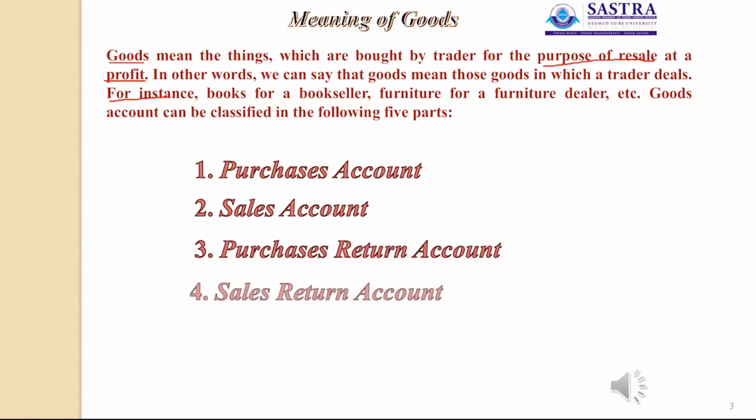Then the next one is purchase return account. If goods purchased are returned, then it is called purchase return. This account is credited. So if goods purchased are returned to the supplier, that is called purchase return. This account is credited. Then sales return account. If goods sold are returned, then it is called sales return account. This account is always debited.